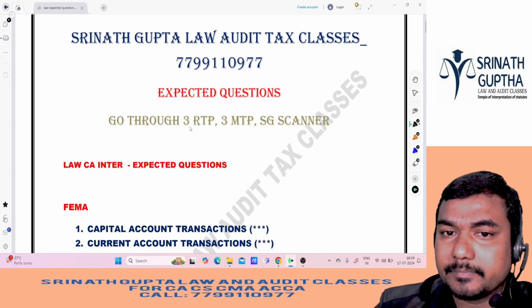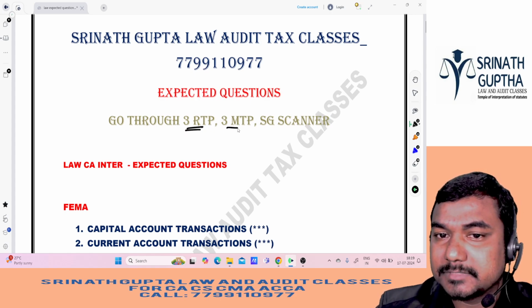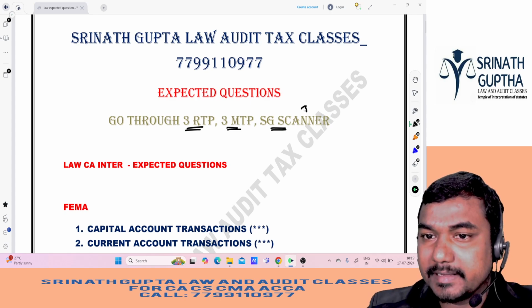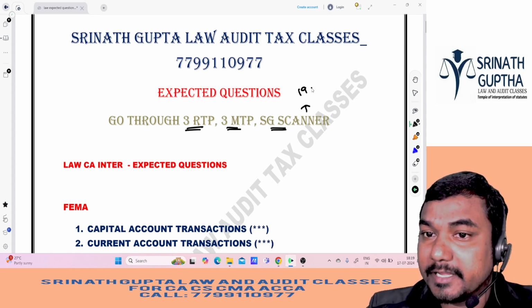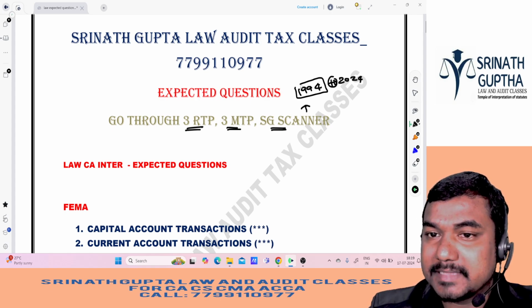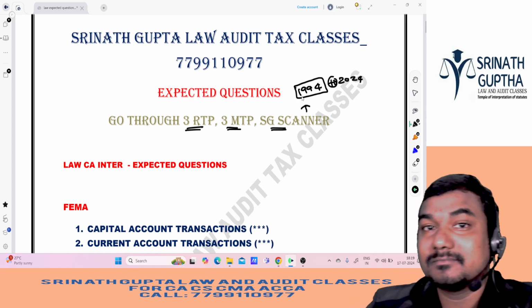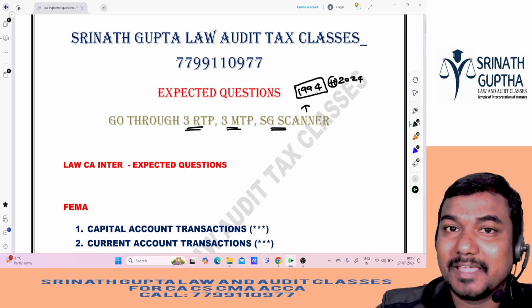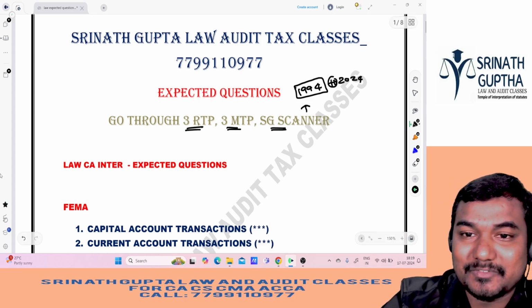try to go through the previous 3 MTPs and 3 RTPs. If available, go through my scanner, because in this scanner I covered the questions from 1994 till 2024. In the Companies Act, it is covering the questions from 1994. If you are able to do these questions, to the best of my knowledge, nothing new will come in the exam, okay? So first of all,